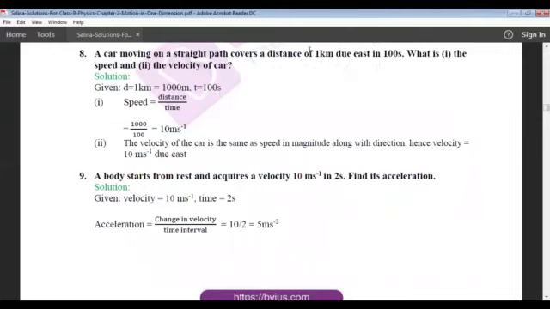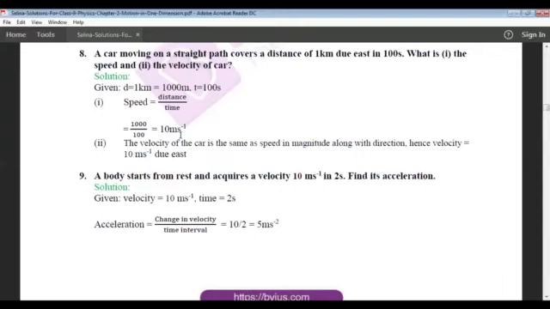Direction is mentioned along with the magnitude. So distance is 1 kilometer, that is 1000 meter. Time is given in seconds. Therefore we will convert this kilometer to meter because both should be in similar units. Speed is equal to distance divided by time. Distance is 1000 and time is 100 seconds. The answer is 10 meter per second.